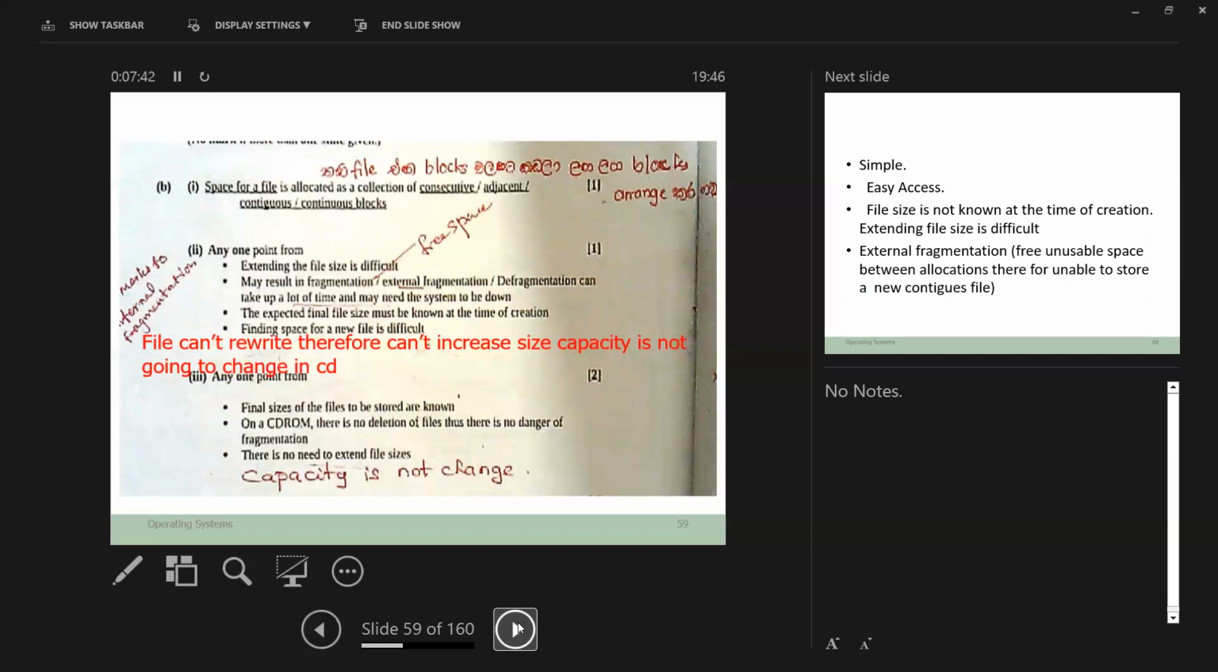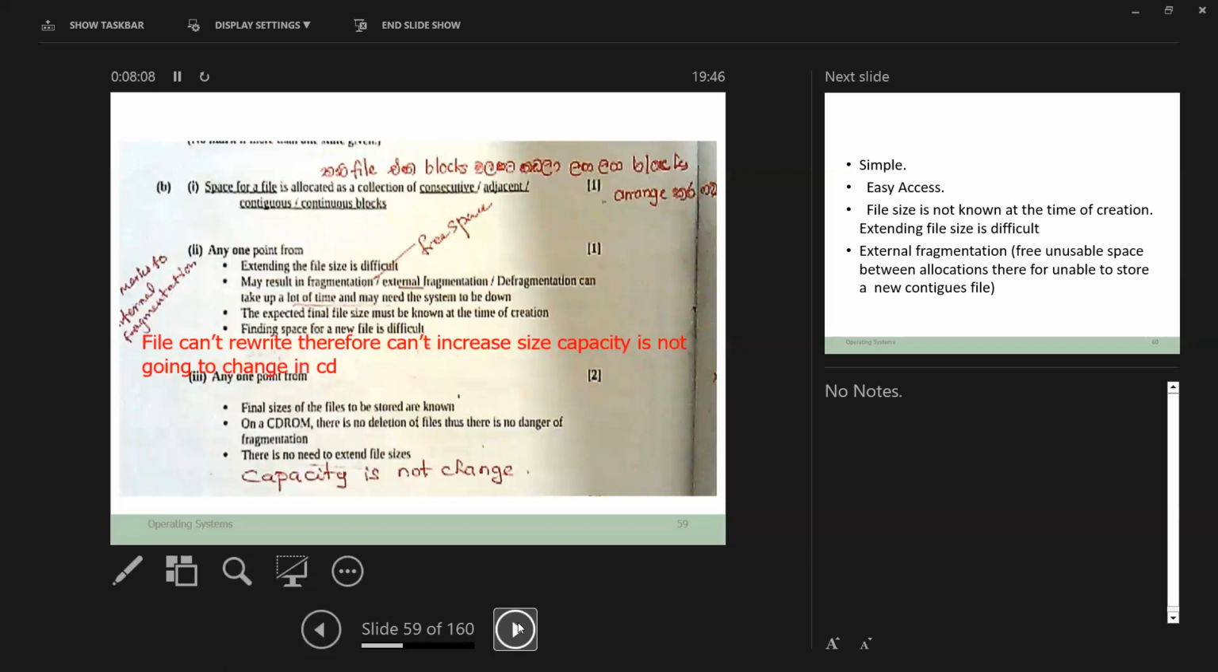So the file can't be written to, therefore the size can't be increased. Capacity is not going to change in a CD. In a CD, capacity is fixed. We can't change the capacity of the CD. In the beginning, the capacity is known. So that is the answer for the third one.